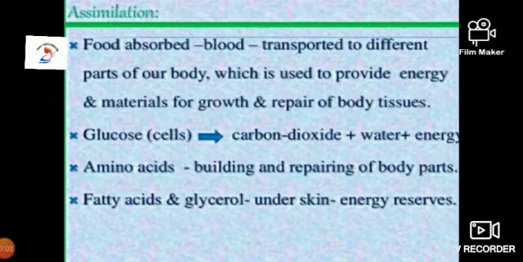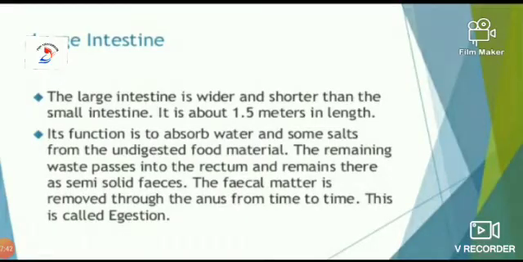Glucose present in the cells, in the presence of oxygen, releases carbon dioxide, water and energy. Proteins are made up of amino acids, so they help in building and repairing body parts, as we read in our classes. Fatty acids and glycerol are stored under the skin and act as energy reservoirs. The absorbed nutrients are taken to all the cells of the body by the blood. Energy from the food is produced in the cells.